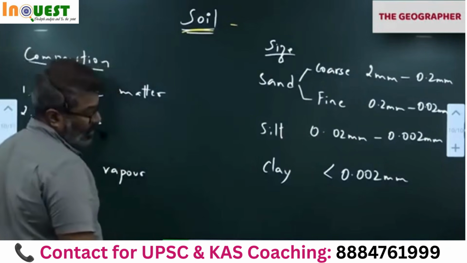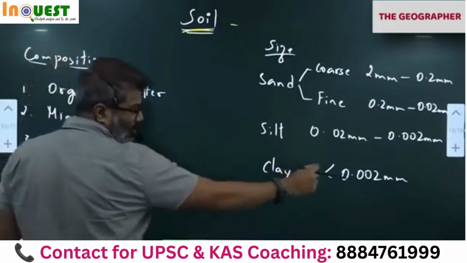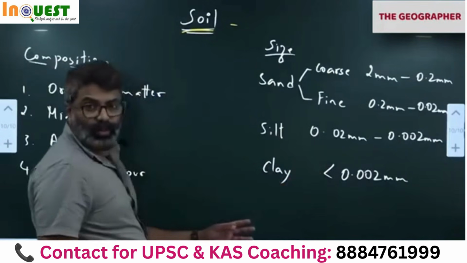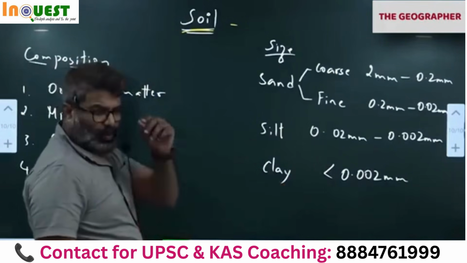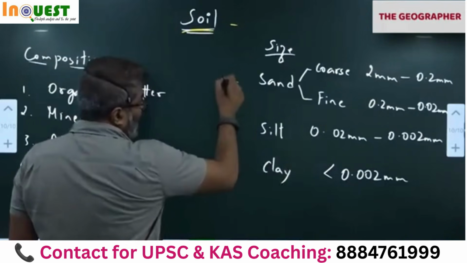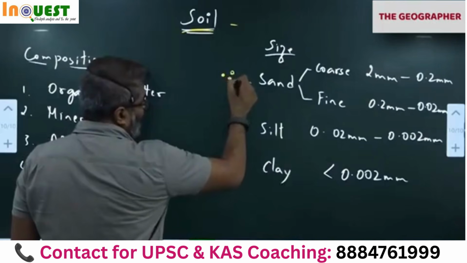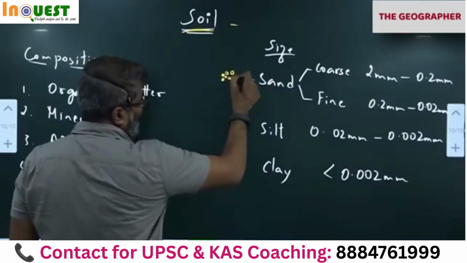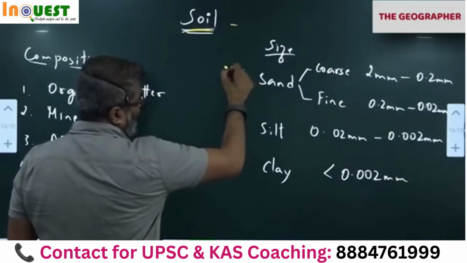Sand, silt, clay. Clay is very, very small, just like the powder you apply. Very smooth. That means sand grains are larger in size. All of you have seen sand, construction sand and all. All of you have seen, right? Construction sand.